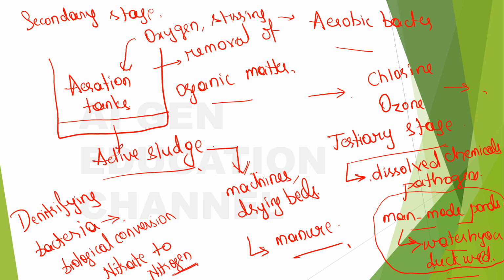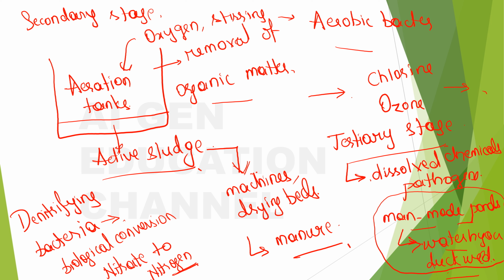So for the denitrifying bacteria to act upon the nitrates present in the water, and clear this water of any dissolved chemicals and pathogens, it is put in the man-made ponds where you can find water hyacinth, duckweed, etc. And there the water will be cleared of these dissolved chemicals and pathogens too, right?